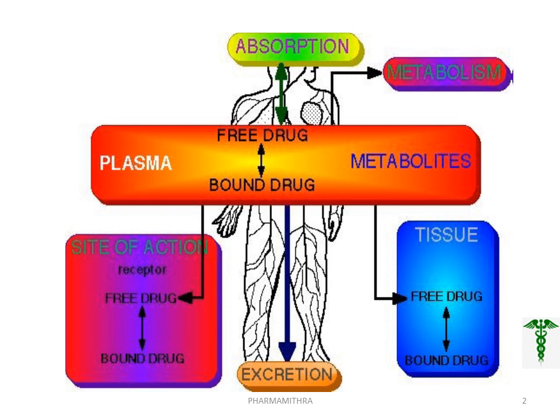Distribution is the second step, or the storage of the drug. Absorption is the movement of the drug from the site of administration to the site of action.